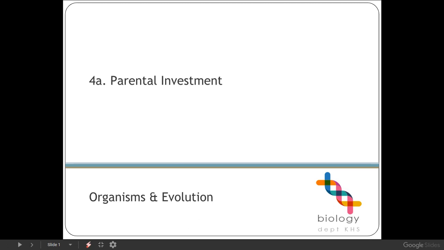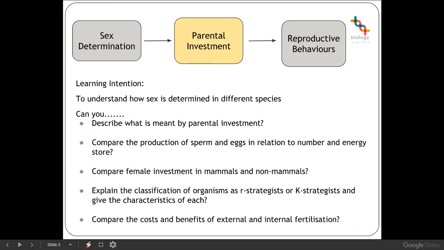Hello and welcome to this lesson for Advanced Higher Biology, which is looking at parental investment. So what you're expected to know is essentially the definition of parental investment, comparing the production of sperm and eggs in relation to the number and the energy store, comparing female investment in mammals and in non-mammals, explaining the classification of organisms as R strategists or K strategists and the characteristics of each, and comparing the costs and benefits of external versus internal fertilization.